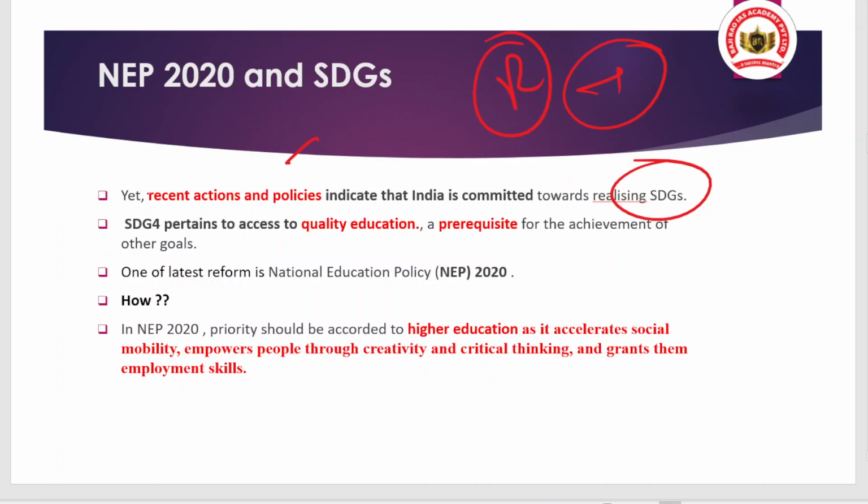And when we talk about SDG 4, that is, Sustainable Development Goal number 4, it pertains to quality education, which is a prerequisite for the achievement of other goals. How the SDG goal 4, if fulfilled, will promote the achievement of other goals, it needs to be understood.